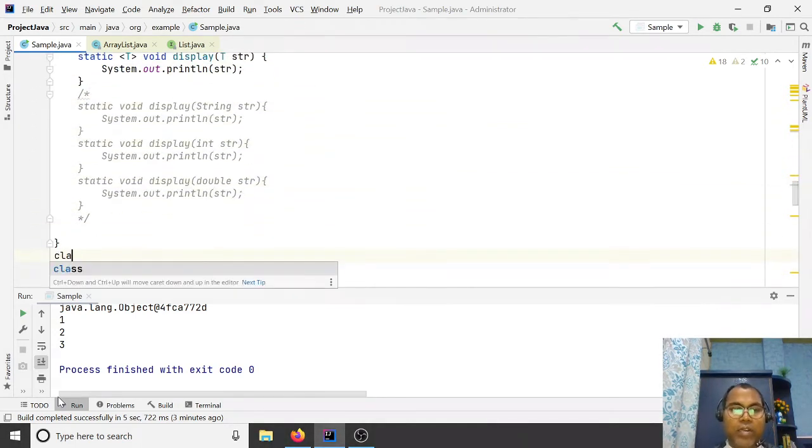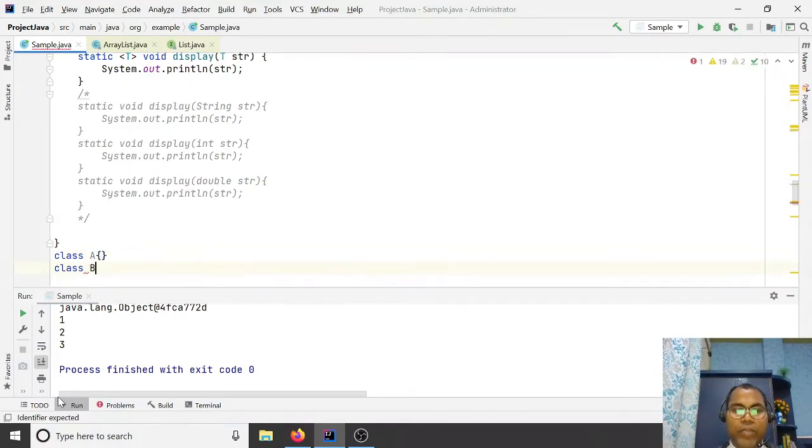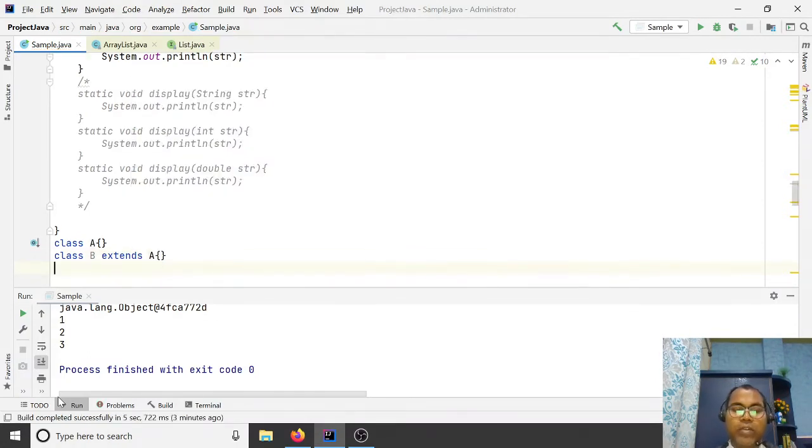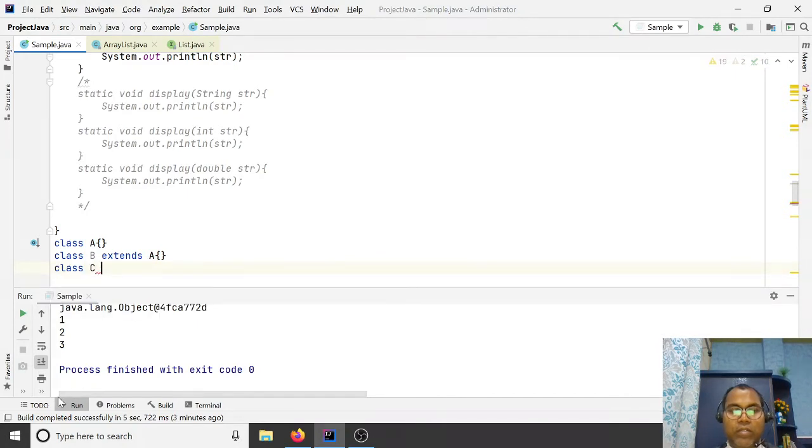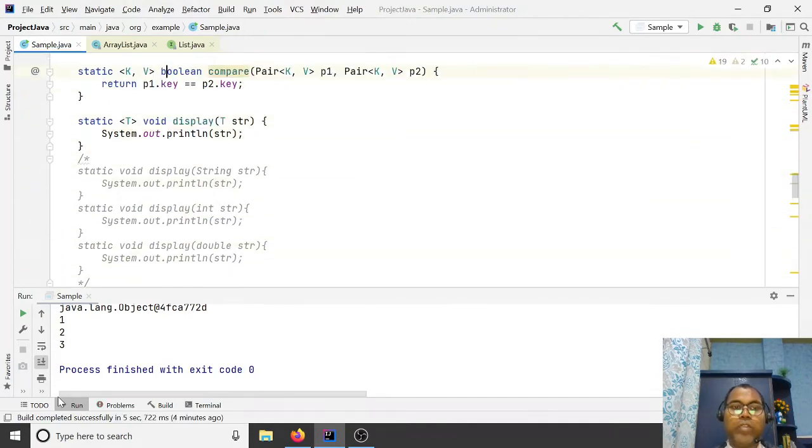Let's write a class A, and class B extends class A. Class C extends class B. This is a hierarchy. So generally what happens